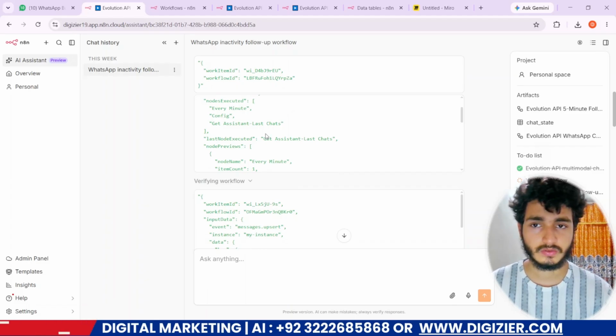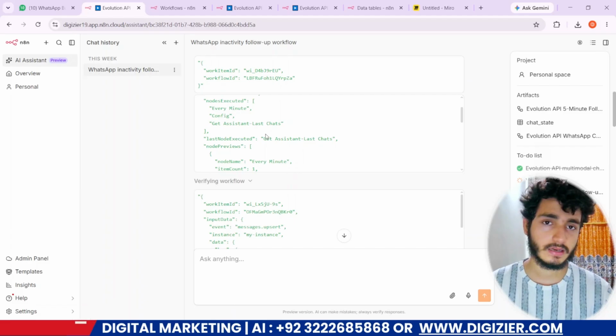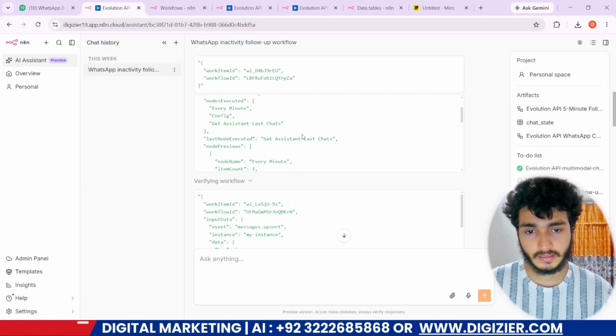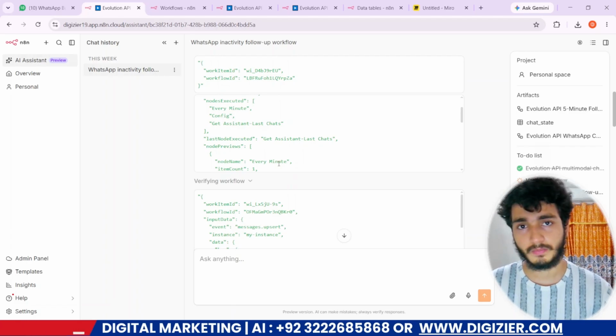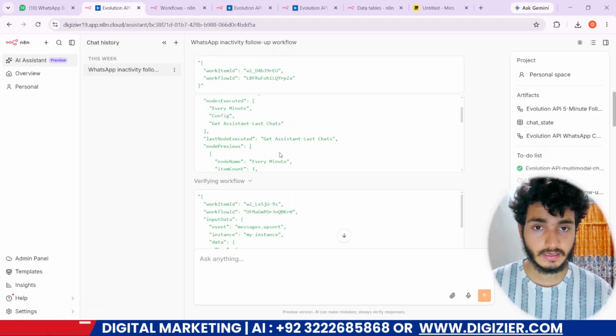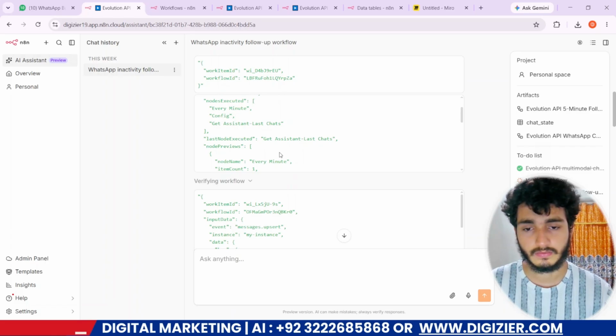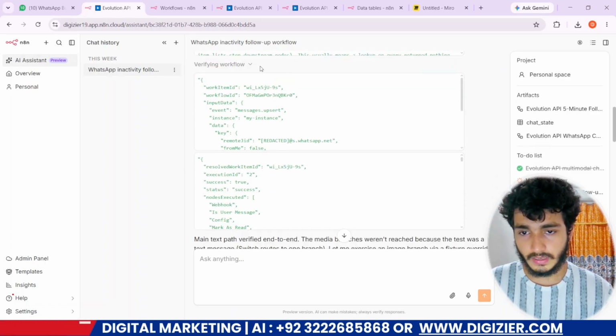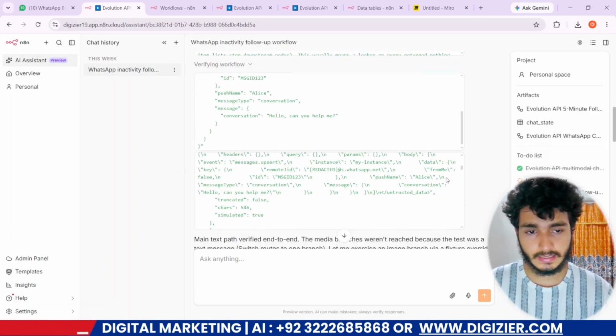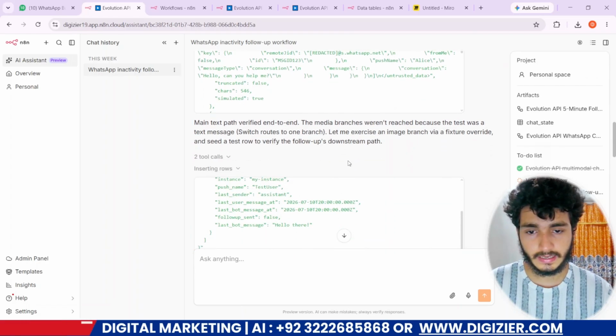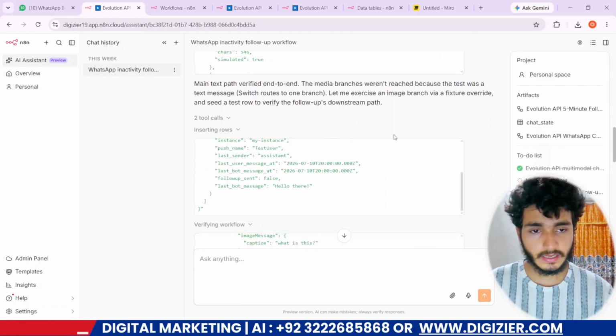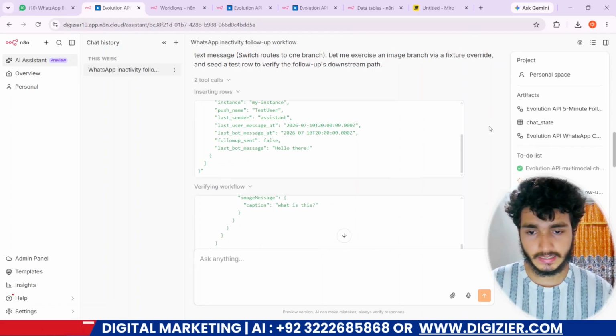If you are using n8n MCP, you integrate the n8n skills, but the n8n AI system is more complex. It tests, debugs, and fixes, and for the final workflow it gives you the results, not a copy-pasted workflow. It gives you a result and a working workflow. It verified the workflow and tested everything, inserting rows into my chat data tables.